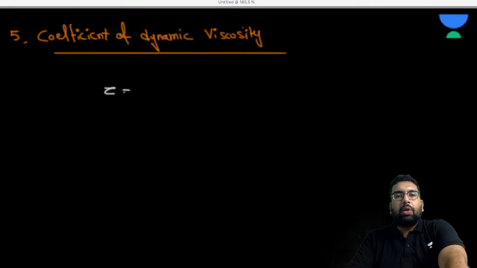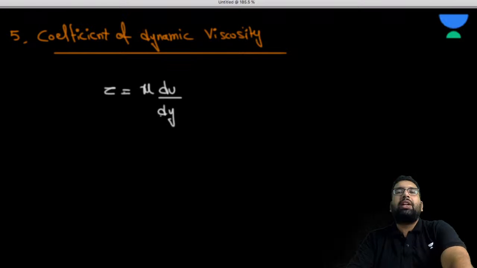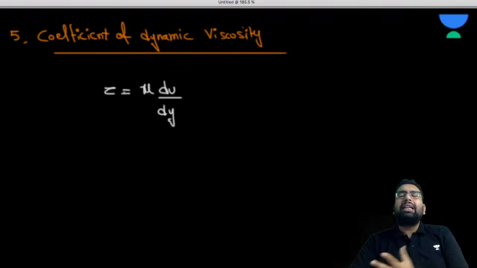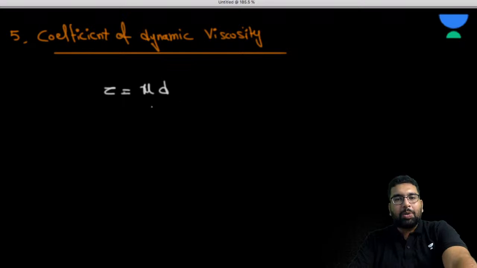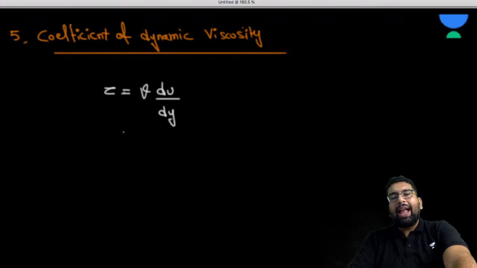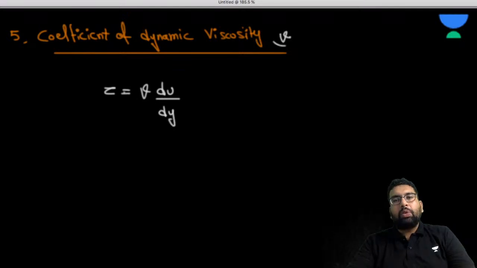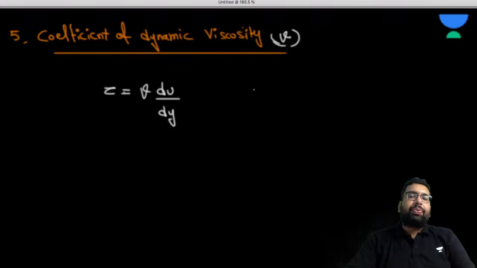From Newton's law of viscosity, the shear stress is equal to mu du by dy, that is change in velocity upon change in distance, you may say for the time being. I may write mu, or you can show it by eta, anything that you want.